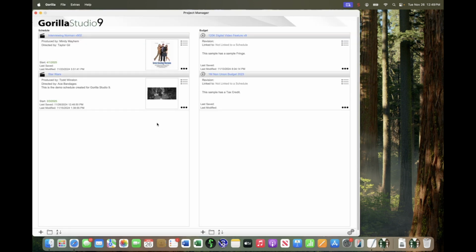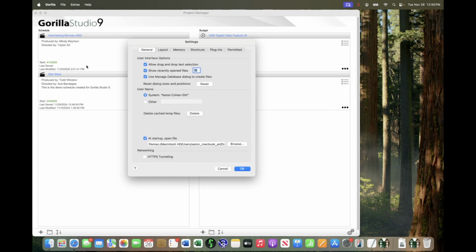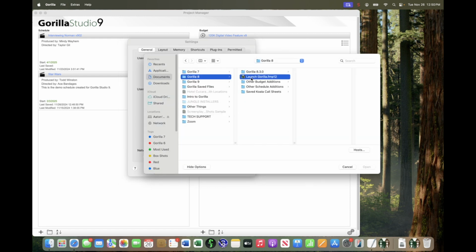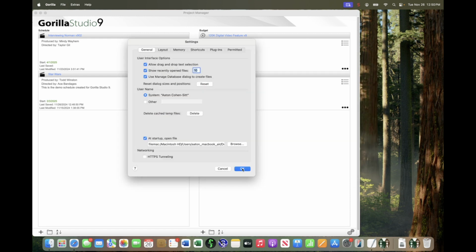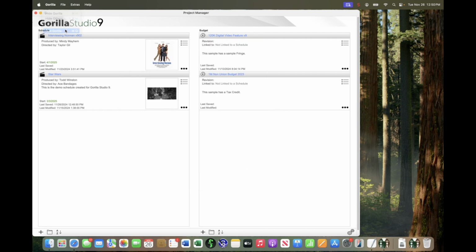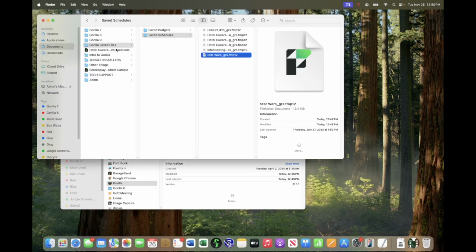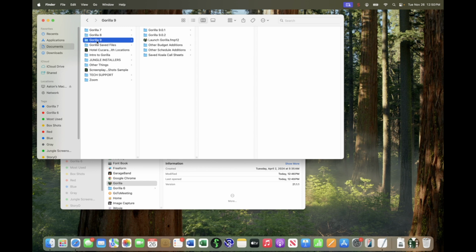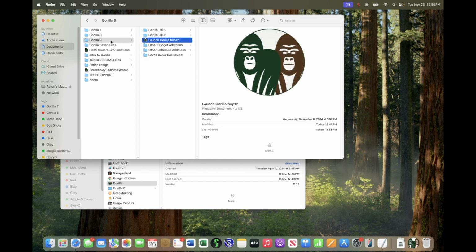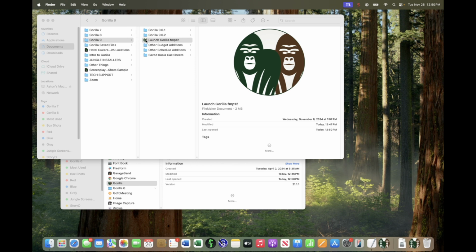Now, if I were to open version 8, let me go back into Gorilla. You can see that Gorilla Studio 9 is launched, and we have the Star Wars project. And if I were to go back into Extras, go to Preferences, and let's say I want to launch version 8. There we go. Okay, and quit Gorilla. And launch, and again, doesn't matter. I can even do it from here. This is going to launch 8. It might be a little confusing, but you can only specify one version to launch, right? So now I'm going to launch version 8.